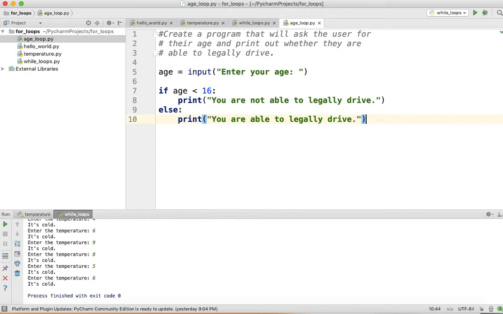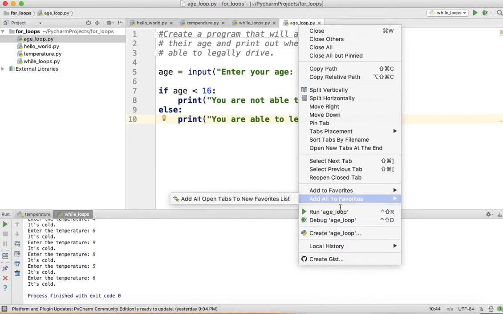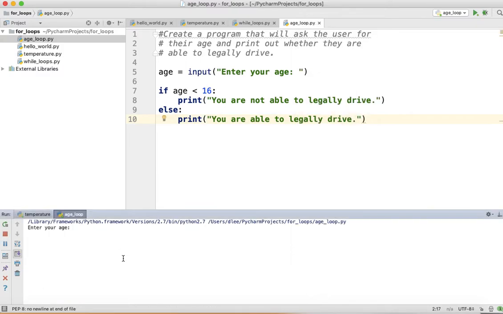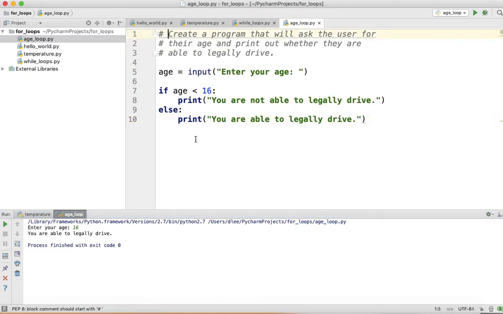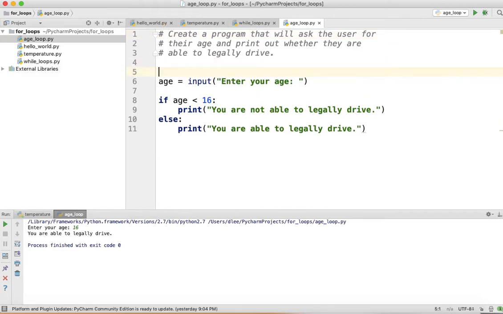So simple enough. If I go ahead and run this, I'm going to run age loop. I'm going to put my age as 14. You are not able to legally drive. I put my age as 16, and you are able to legally drive. What I want to do now is have my program continue to run this code repeatedly until I enter an age of 0. So how can I do that?